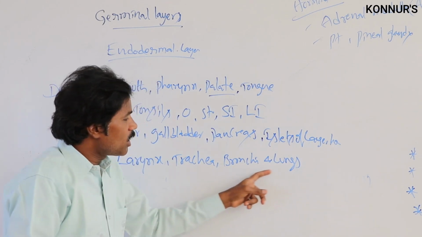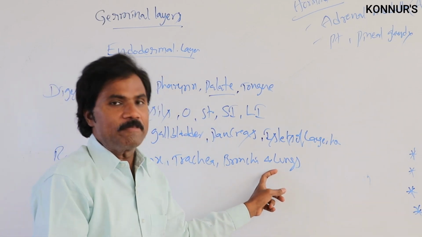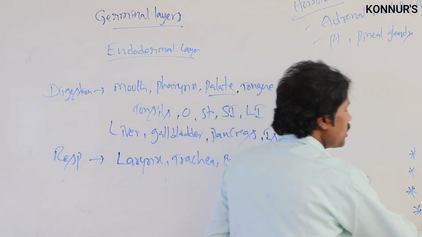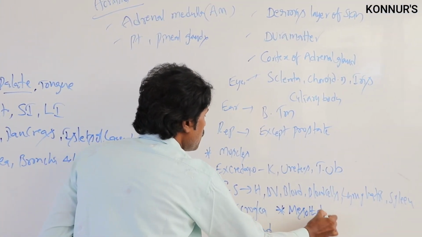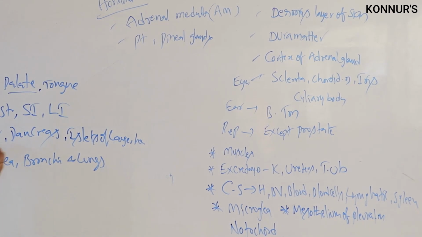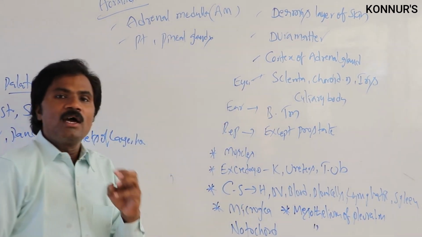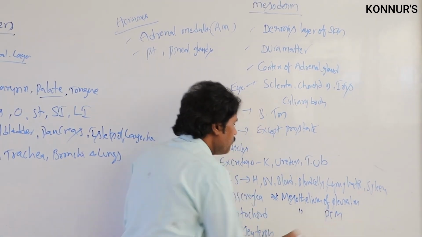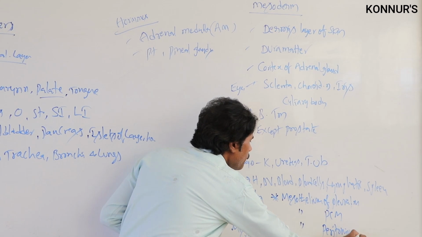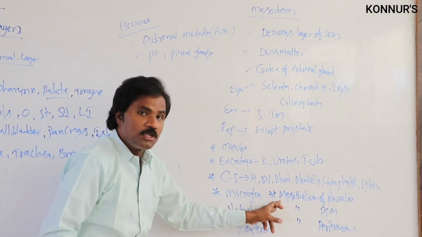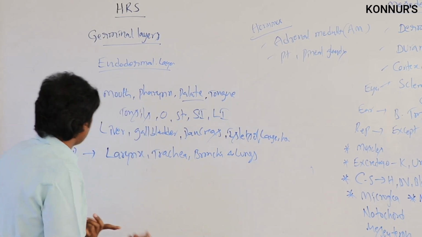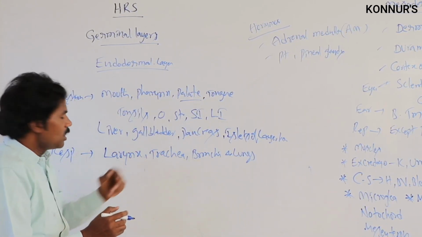Apart from this, the mesothelium of the pleural membrane, which relates to the respiratory part, derives from the mesoderm. Then the mesothelium of the pericardial membrane and the mesothelium of the peritoneal membrane. But the endoderm gives the epithelium: the epithelium of the mouth, pharynx, everything will be present.